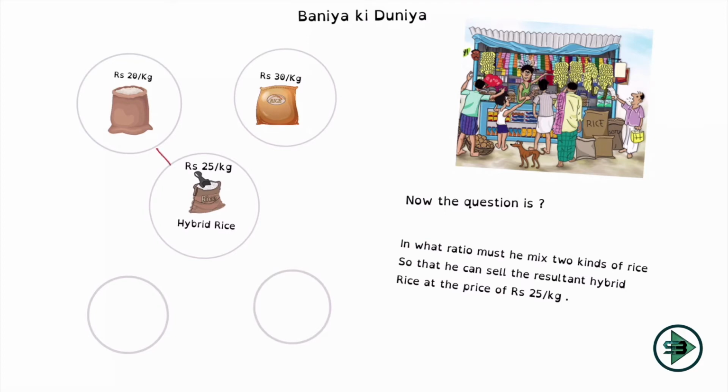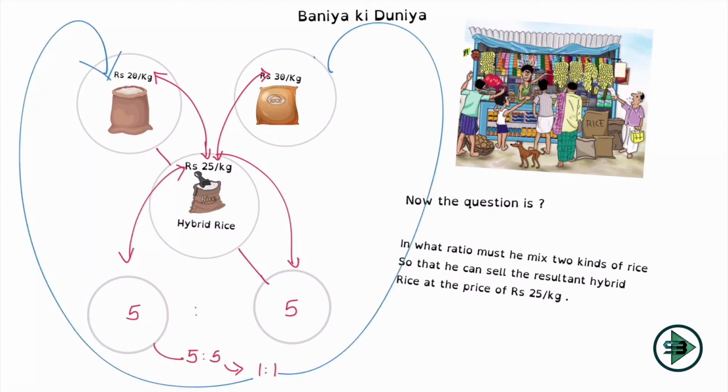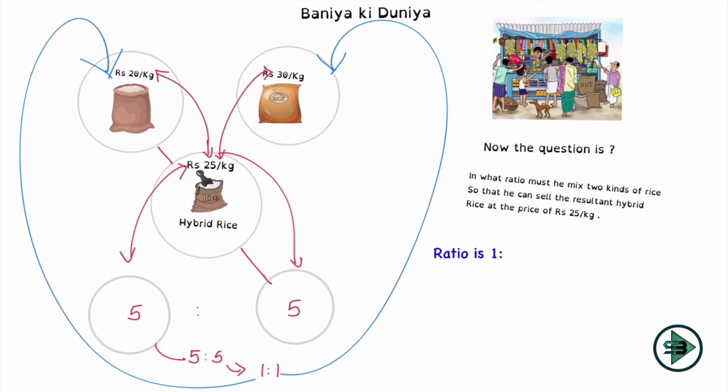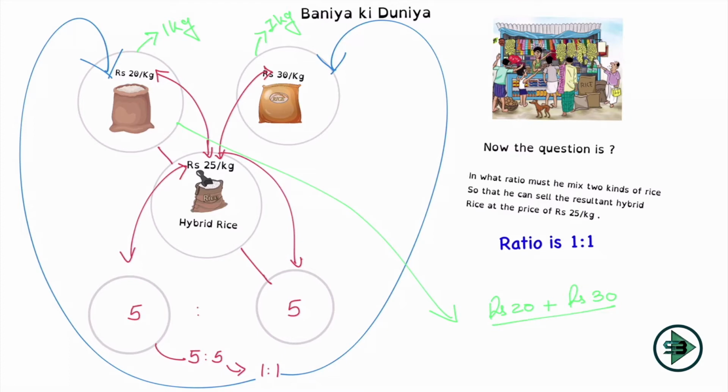How will I start? I'll make 2 more circles along with these 3 circles. I'll subtract 25 from 20, which is 5. I'll subtract 30 from 25, which is again 5. So 5 is to 5, which is nothing but 1 is to 1. So the ratio of mixing of the 2 rice has to be 1 is to 1. Which means he'll need what? He'll need 1 kg of the 20 rupees rice and 1 kg of the 30 rupees rice. Let's see, 1 kg of the 20 rupees rice will cost him 20, 1 kg of the 30 rupees rice will cost him 30, total 50 for 2 kg, 25 per kg.